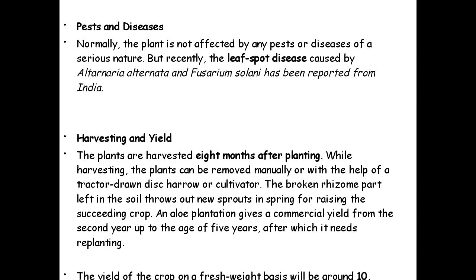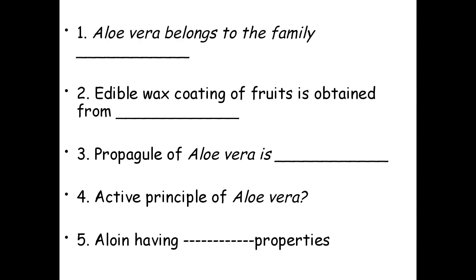An aloe plantation gives a commercial yield from the second year up to the age of 5 years, after which it needs replanting. Some questions regarding the aloe vera.